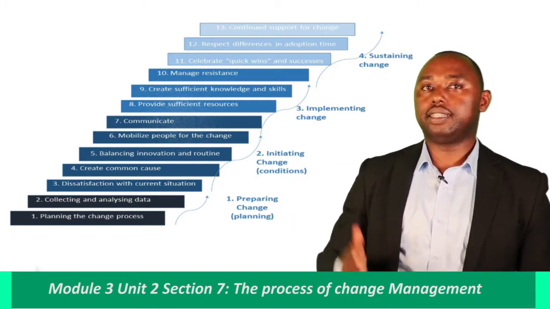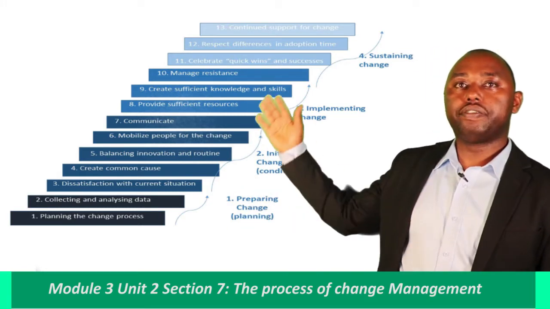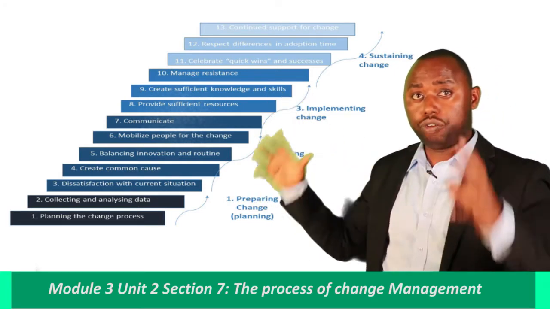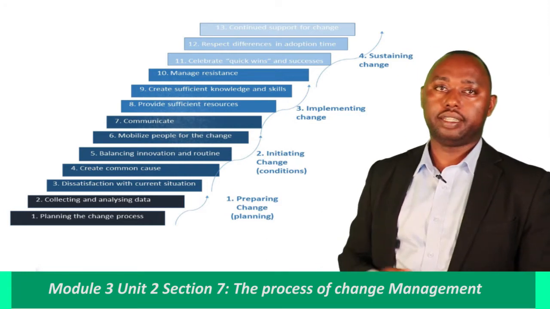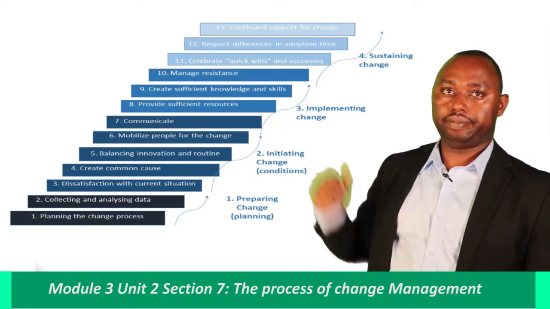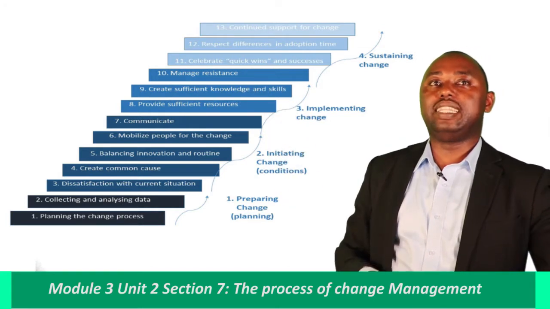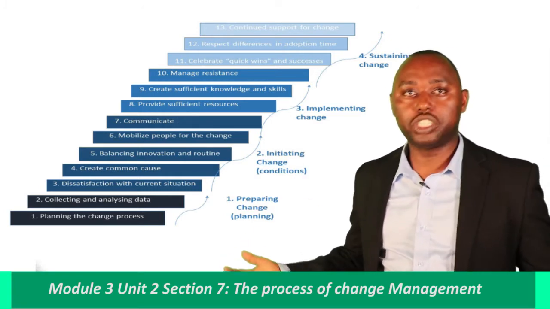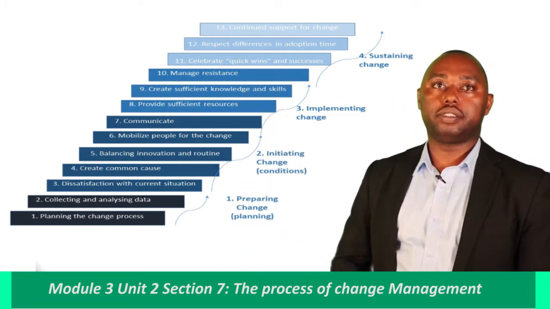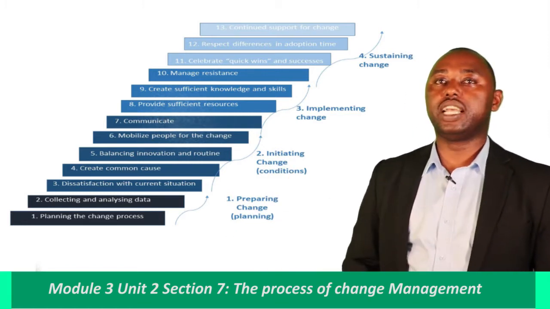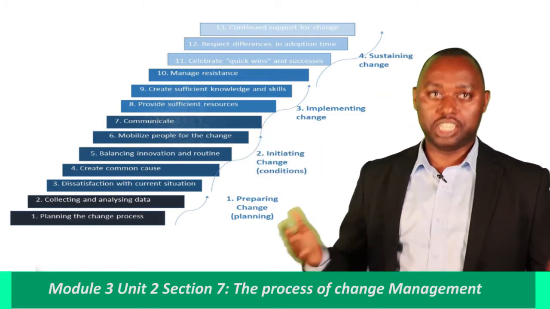During this phase, as a school leader, you will plan for the change process. You will collect and analyze data before you begin initiating the change. Phase number 2, as you can see, is initiating the change. At this level, there will be dissatisfaction with the current situation. People should see the need for change. Create the common cause, balance innovation and routine, mobilize people for the change, and communicate the change.